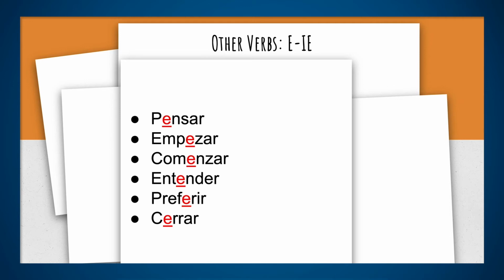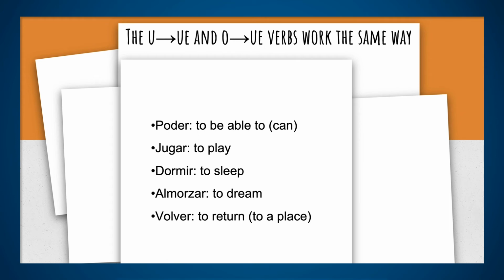Entender is to understand. Preferir is to prefer. And cerrar is to close. Yo cierro la puerta. So notice how I change the E to IE. Muy bien. And then now let's see another set of verbs. Notice that I put them in clusters, so it's easier for you to see which verbs are the ones where you change the E for IE. Comenzar, empezar, all of them.